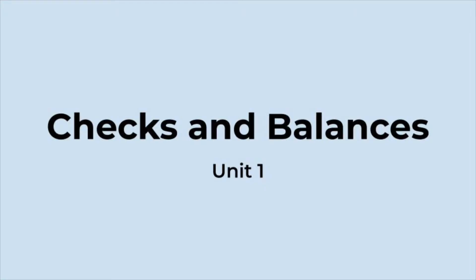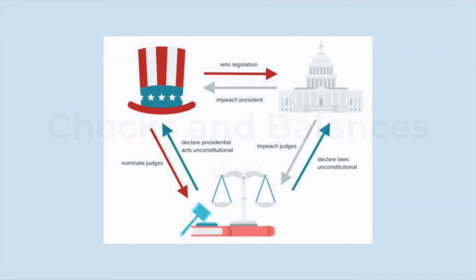Checks and balances are specific powers held by each branch of government that keep one branch of government from having absolute power. Some checks and balances include the president appointing judges for the Supreme Court and having the power to veto laws passed by Congress.